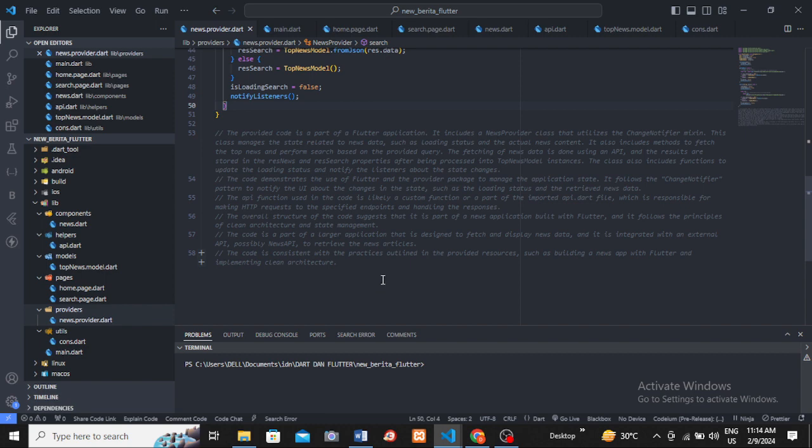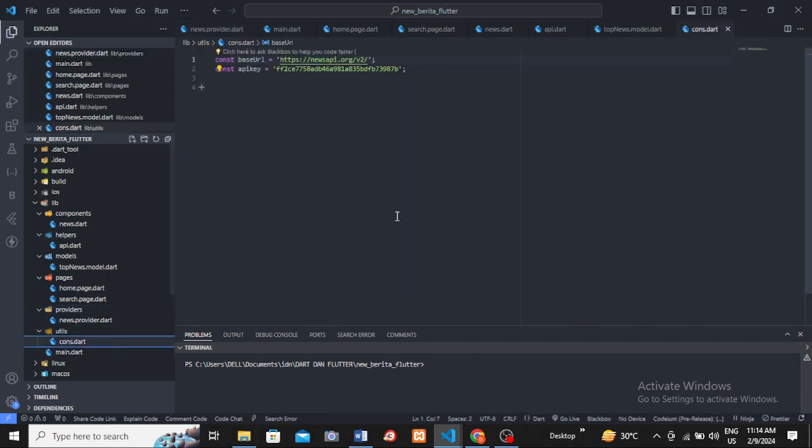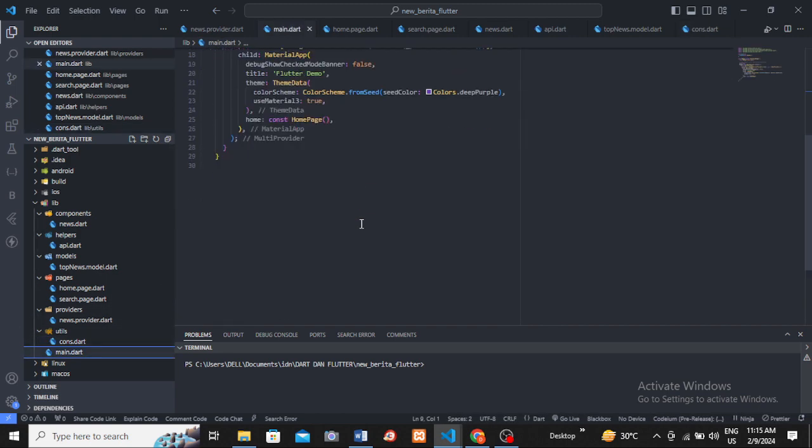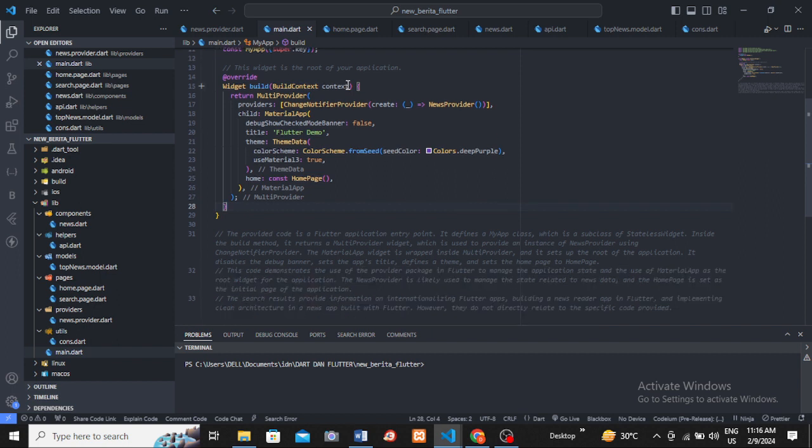So, okay, next consider. This is a const baseUrl, newsapi.org, and const apiKey. This is the API key. Then this is main.dart. Okay, and the last is main.dart.